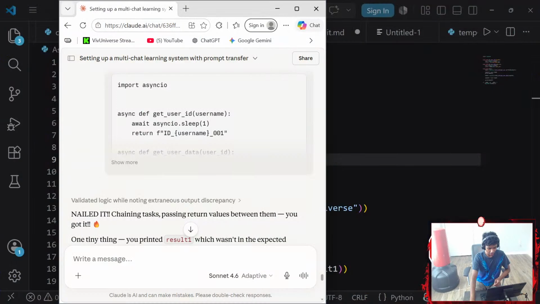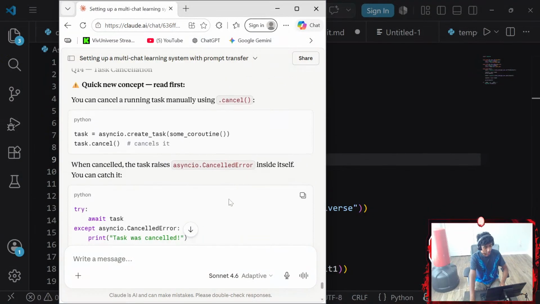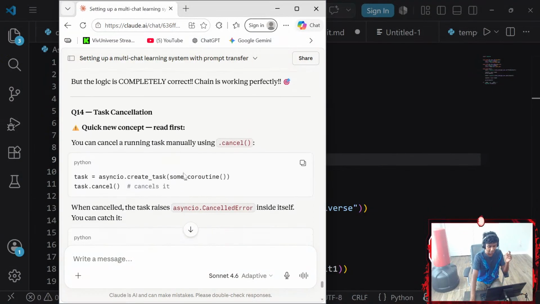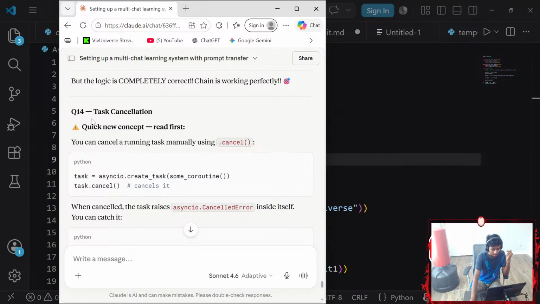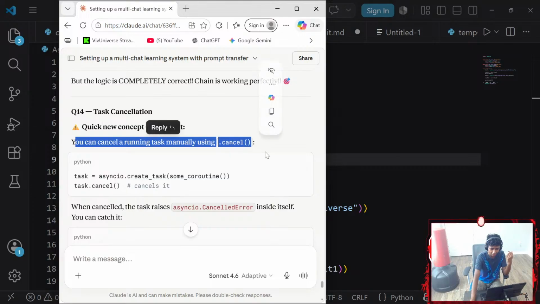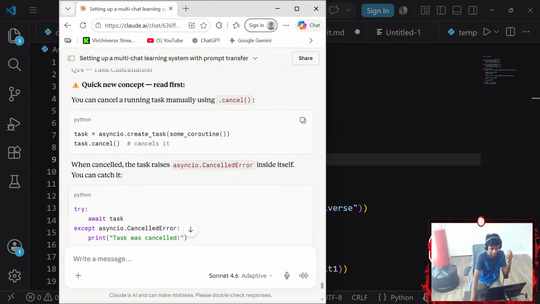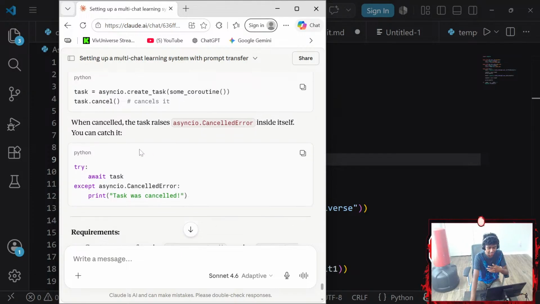I'm gonna go ahead and grab Claude here. All right, guys, question 14. We got like 16 more questions to go. What the hell? Task cancellation, quick new concept. There are a lot of concepts in these coroutine functions. You can cancel a running task manually using the dot cancel method. task = asyncio.create_task(some_coroutine()). task.cancel() cancels it.